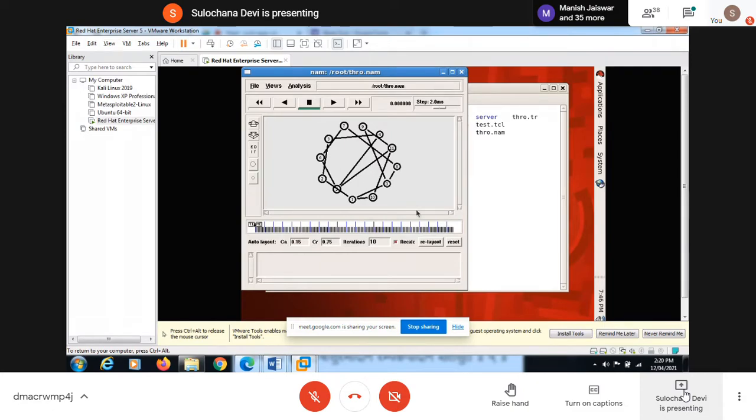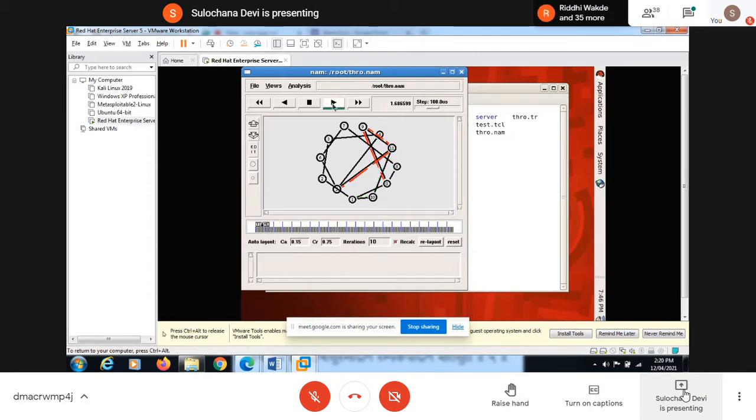See these link nodes created, okay, and now you can see the transmission. These nodes are updating and sharing the packets. If you slow this down, you will be able to see it more clearly. From here we can slow down the speed, or we can make it fast. From here you can change the time.